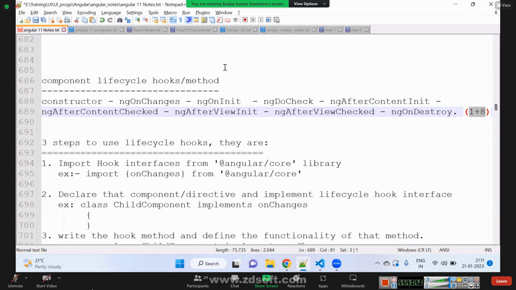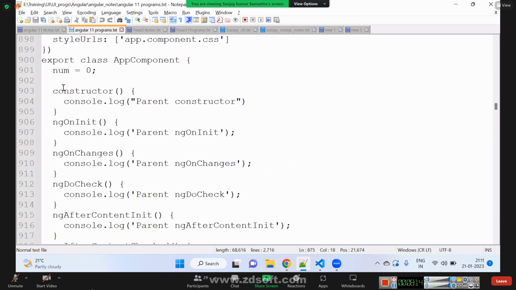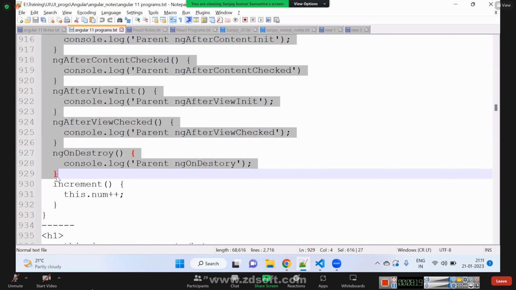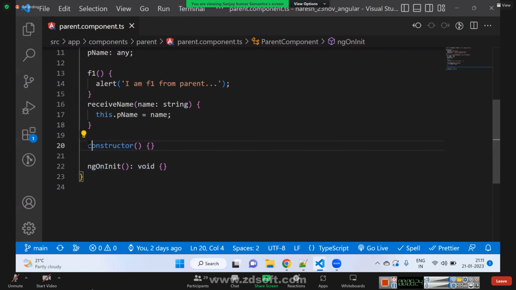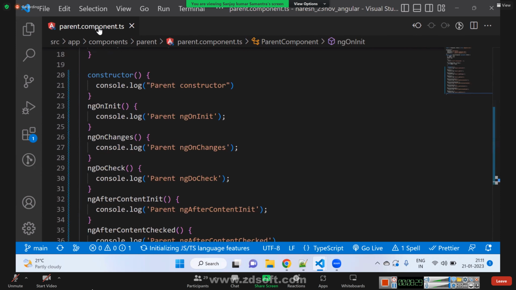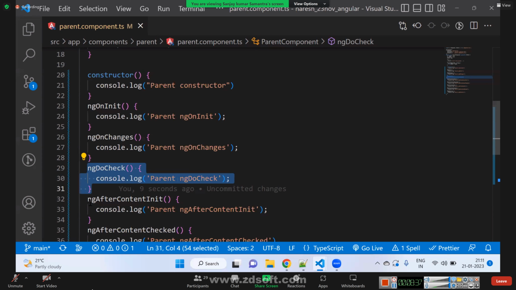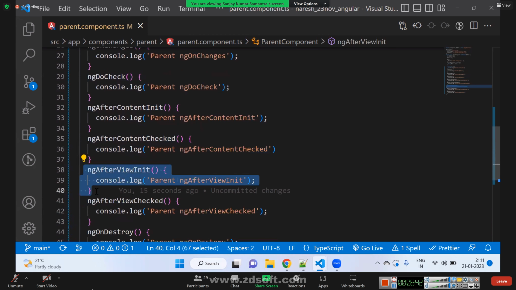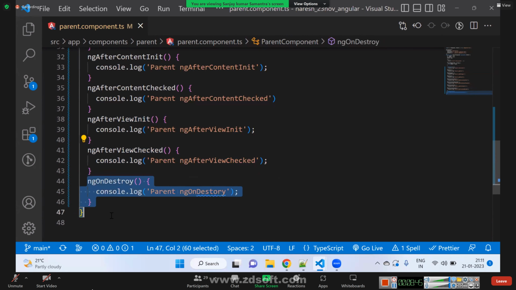Now let me do one thing. Let me add all these functions in my component. I'll add 9 functions in my parent component.ts. I have constructor, ng on init, ng on changes, ng do check, ng after content init, ng after content checked, ng after view init, ng after view checked, ng on destroy.